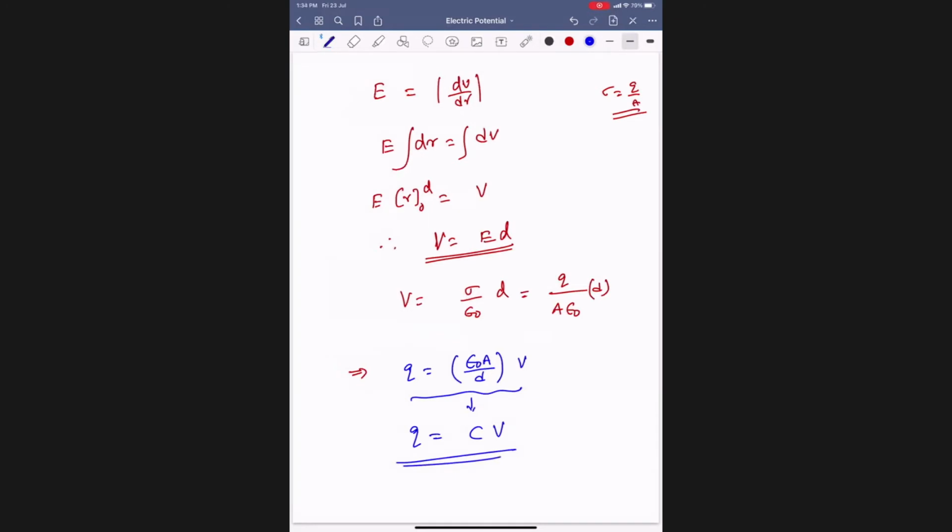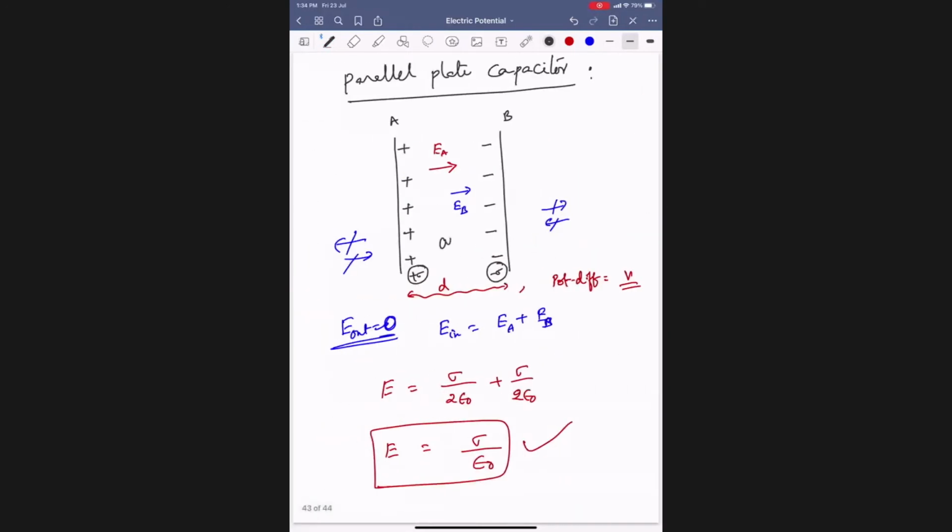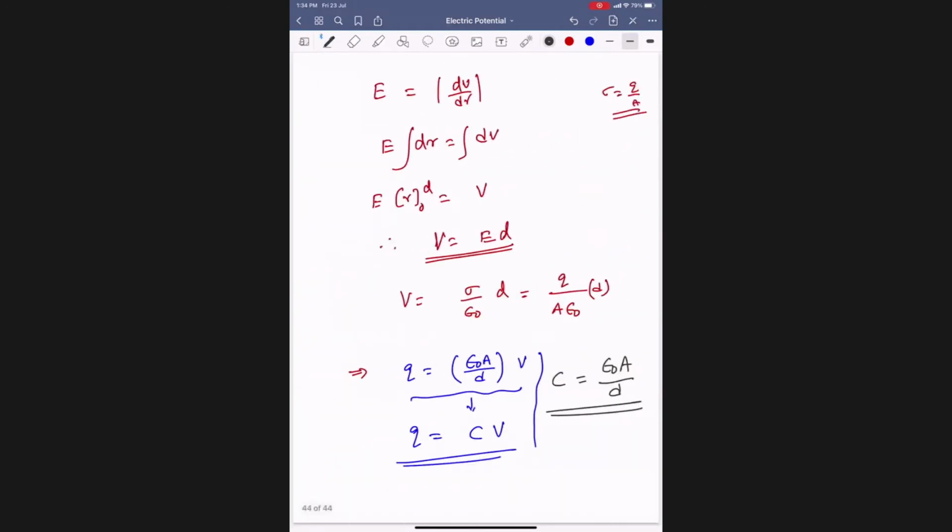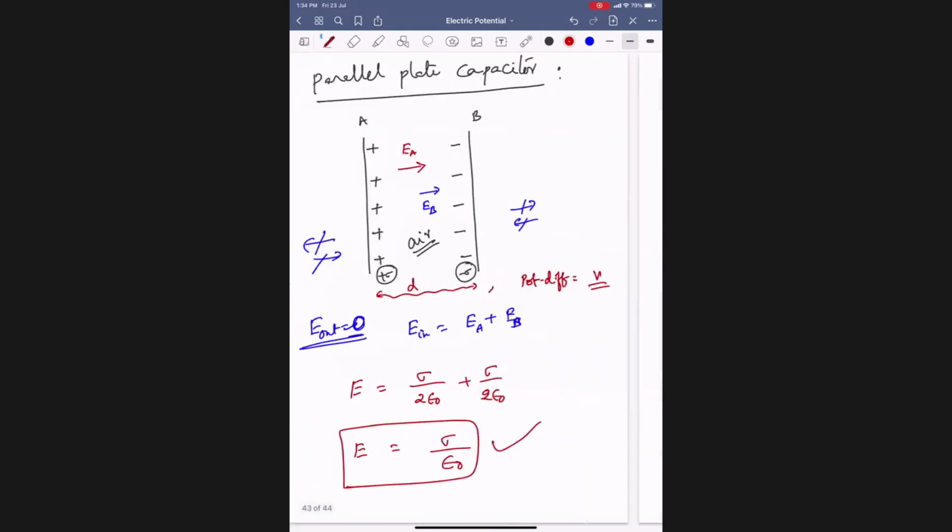Therefore, from these two conclusions, we can say that the capacitance of a parallel plate capacitor is epsilon naught A by D. What is the medium inside? Air. So this is called the capacitance of a parallel plate capacitor. Does it depend on the charge on the plates, or only on the area, the separation and the medium? Area, separation, medium. Copy this.